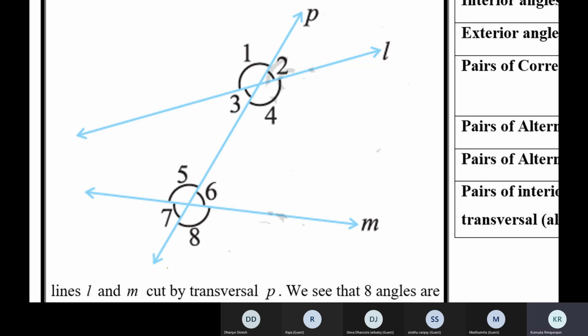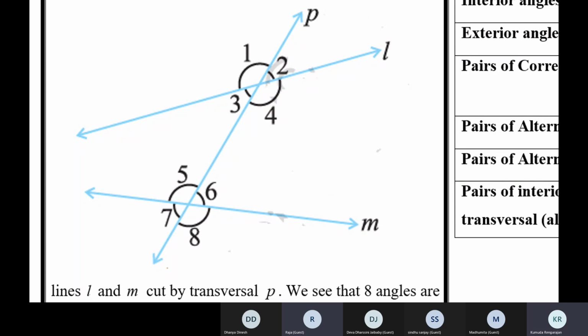Yes, tell me, children, which are the two lines and which is the transversal here in this figure? Name the two lines and the transversal in this figure. Ma'am, L and M are the lines and P is the transversal.